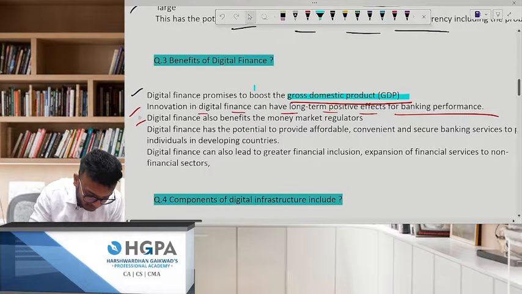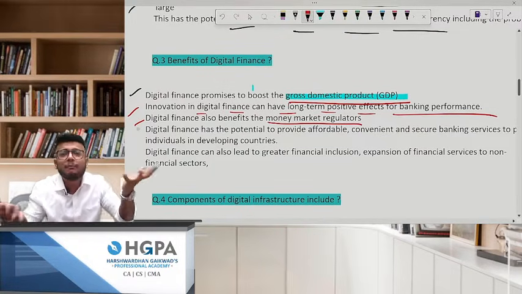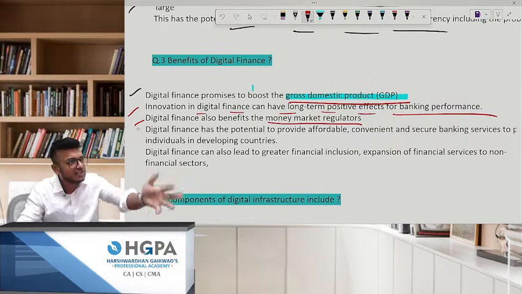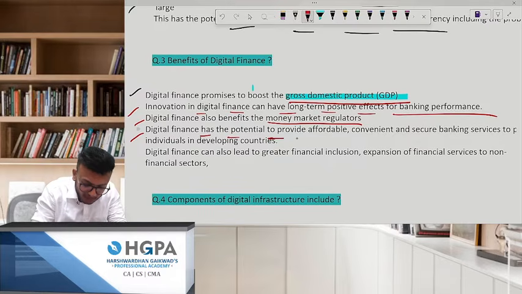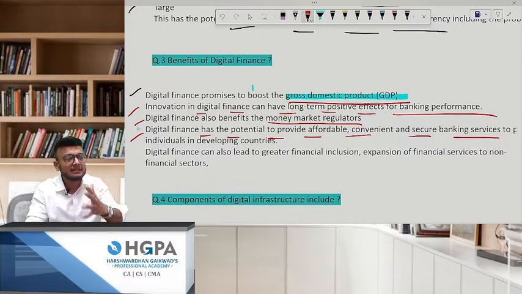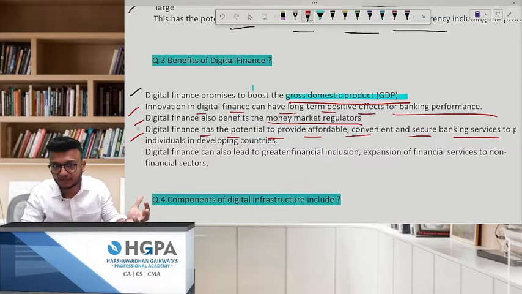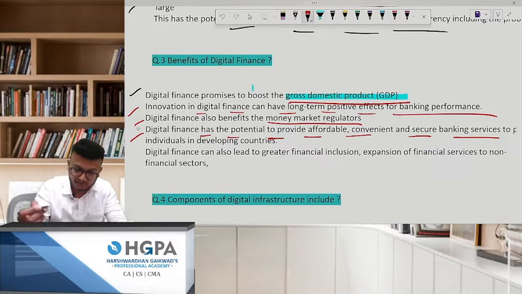Digital finance also benefits the money market regulators. Tell me one thing, Zerodha, best example. SEBI is telling you can buy shares, you can invest in mutual funds through an app. You don't need to go anywhere. Digital finance has the potential to provide affordable, convenient and secure banking services. See, remember one thing. It's a very rare chance that all these apps which you're using will get hacked. There is a possibility, but very rare because there are intermediaries in between. So that's a big benefit of digital finance.